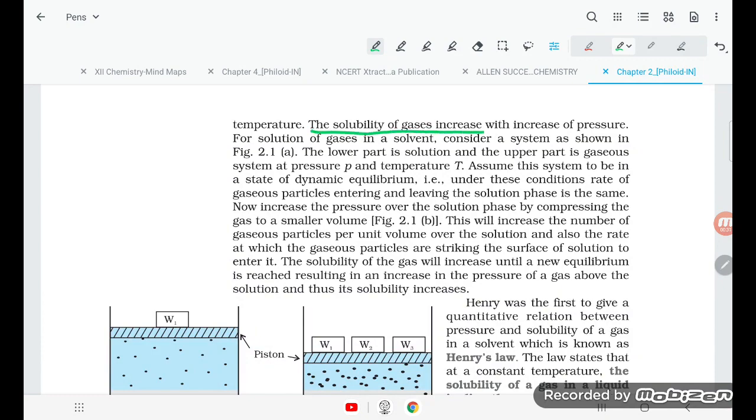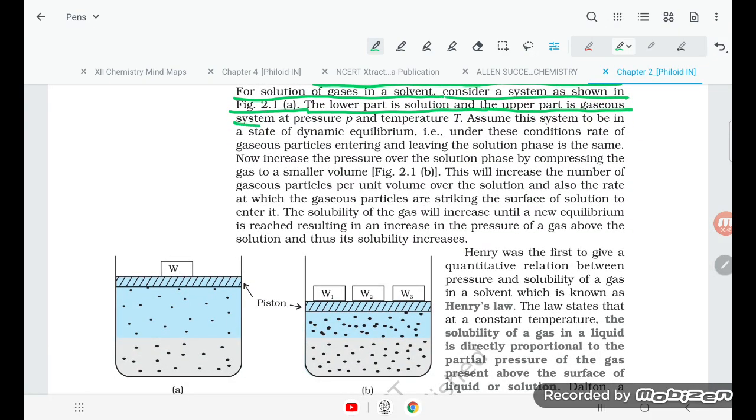The solubility of gas increases with increase of pressure. For example, consider a gas in a solvent, a system as shown in figure 2.1. The lower part is the solution and the upper part is the gaseous system. At a pressure P and temperature T, assume this system to be in a state of dynamic equilibrium. That is, under this condition, the rate of gaseous particles entering and leaving the solution phase is the same.